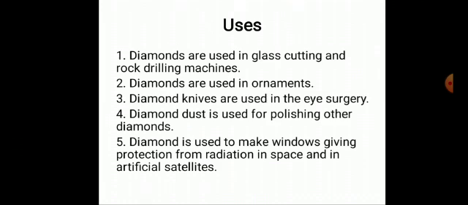Uses of diamond. Diamonds are used in glass cutting and rock drilling machines. Diamonds are used in ornaments. Diamond knives are used in the eye surgery. Diamond dust is used for polishing other diamonds. Diamond is used to make windows giving protection from radiation in space and in artificial satellites.